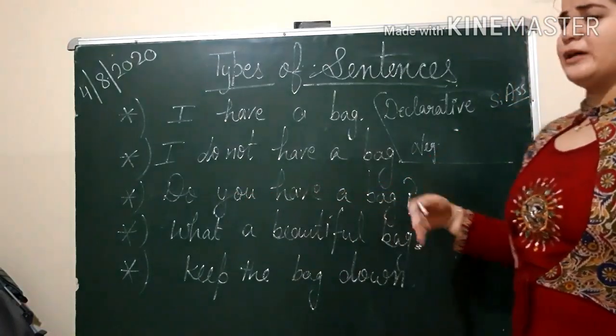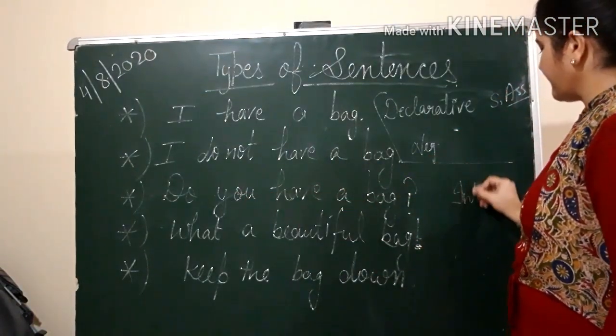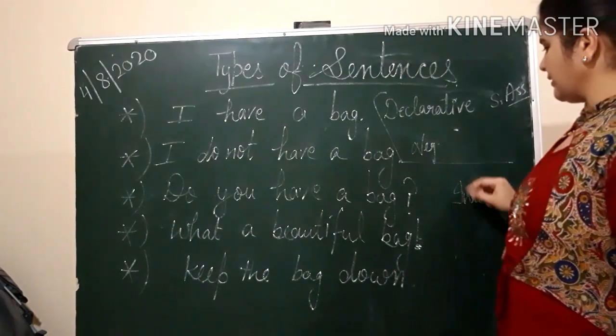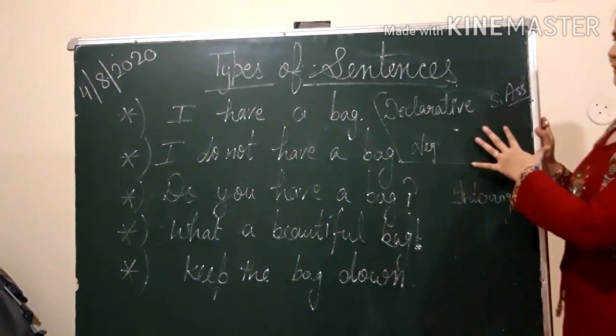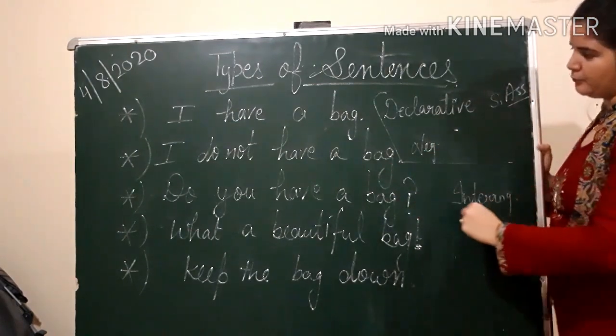Do you have a bag? क्या तुम्हारे पास बैग है? क्वेश्चन मार्क है लास्ट में, it is interrogative. Okay, interrogative sentence. I'm not writing complete because दिखना वैसे भी नहीं है ज़्यादा. So interrogative वो हमेशा question mark से खत्म होगा.